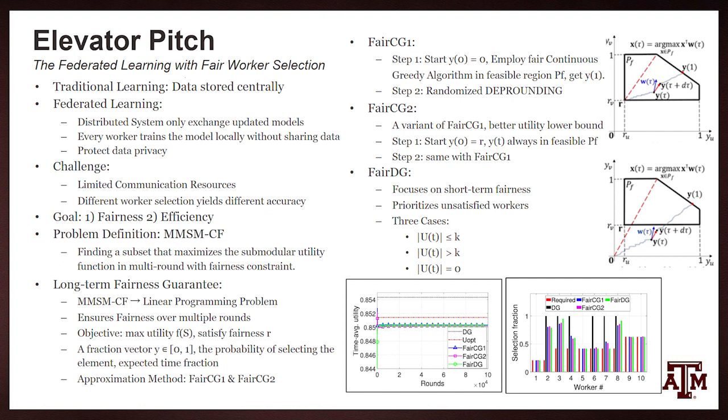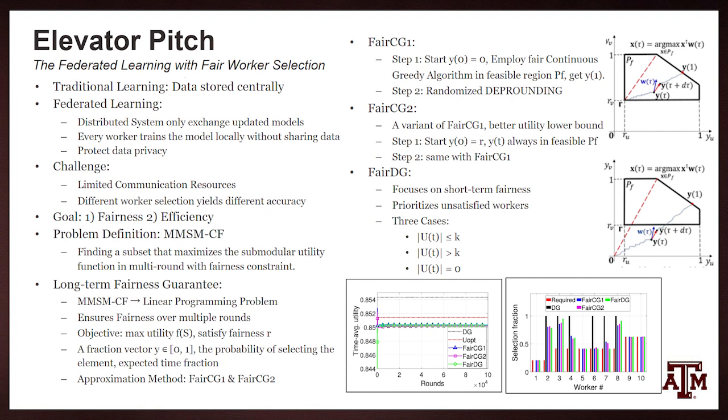In the second step, we apply the randomized dependent rounding method to select the k workers from the total of n workers, with the probability specified by y1. Similarly, Fair Stage 2 is a variant of Fair Stage 1, where y0 starts from r rather than 0, and the updating process ensures every intermediate vector yt remains inside the feasible region PF. The achieved average utility of Fair Stage 2 has a tighter lower bound than Fair Stage 1.